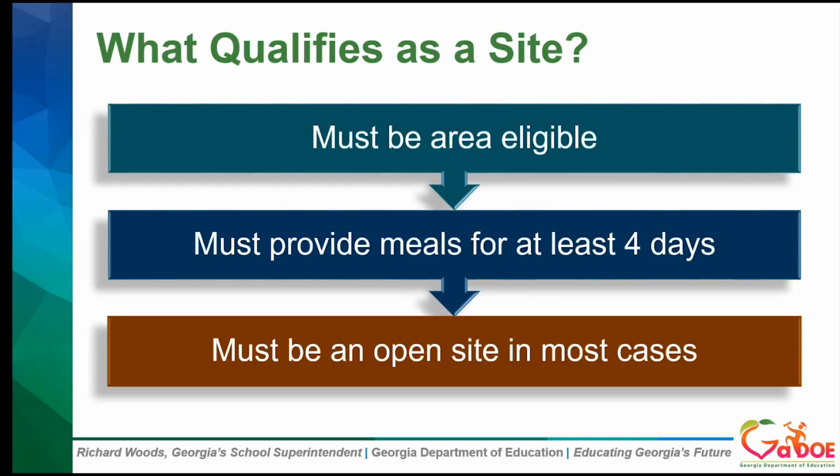Now let's discuss what qualifies as a site. Only school food authorities administering the National School Lunch and School Breakfast Program may participate in the Seamless Summer Option. However, the state agency may approve SFAs to operate non-school feeding sites using the Seamless Summer Option. Sites may be located in schools or at a non-school facility, such as buildings like libraries or community centers, parks, or other outdoor locations, and mobile feeding sites.